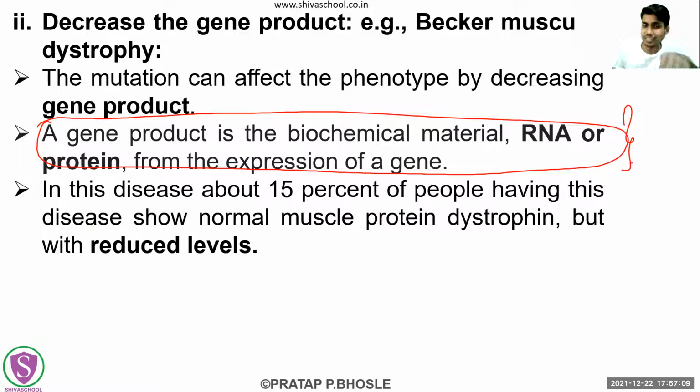I have given it here because many of the students might not know about the gene product. Then they will start to search on mobile, the gene product है क्या? Instead of going onto the mobile, I have already given that this is the gene product which I have mentioned here. But you can exclude that one. Now here, this is one of the important points in this. So how you can phrase it? यहाँ पर आप इसको कैसे phrase कर सकते हैं? That in this disease, 15% of people will have this normal protein but with reduced levels.